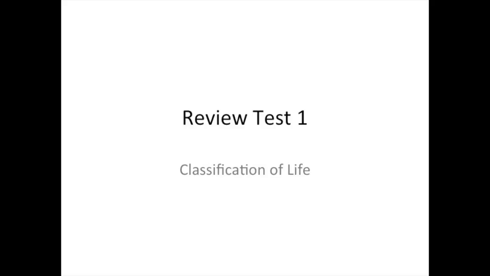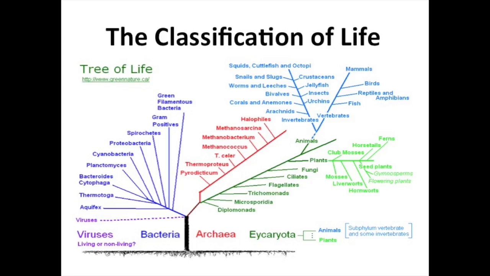So it seemed that most of you wanted to have a review on classification. So here's a slideshow looking at the classification of life. Recall that we can look at all of life as a tree of life and trace back all living things to a common ancestor. So as we look at this tree of life, we can break it up into three main domains: the bacterial domain, archaea, and eukarya.